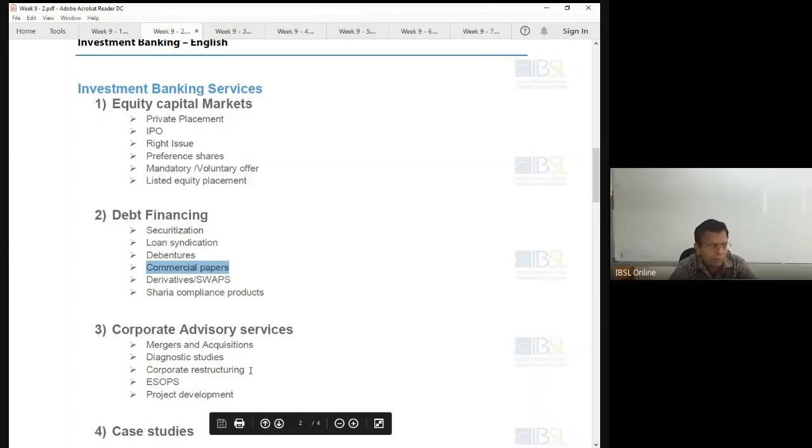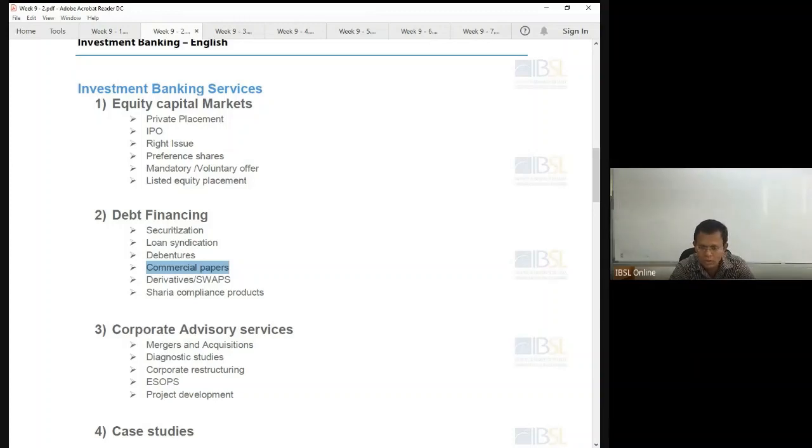Employee share option plan schemes. Shares for employees, for example Sri Lankan Airline. Now Sri Lankan Airline, they have given some shares to the employees. When companies privatize, employees are the first offered on the first day. Project development, project appraisal we have completed.